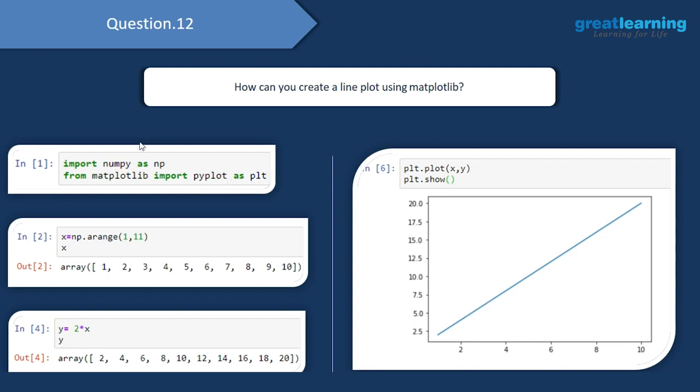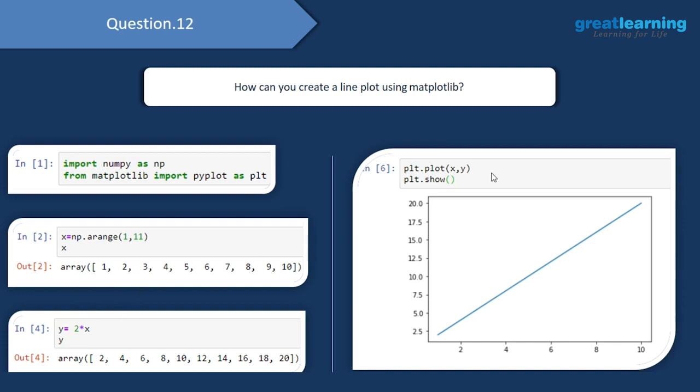Now that we have imported both of these libraries, I'd have to create the data. So I'll have two variables over here, x and y. In x, I'll have a list of numbers starting from 1 going till 10, and that I'll be creating with this np.arange method. Similarly, y will be twice the multiple of x, so I'll have 2 into x. And as you see over here, 1 becomes 2, 2 becomes 4, 3 becomes 6, and so on.